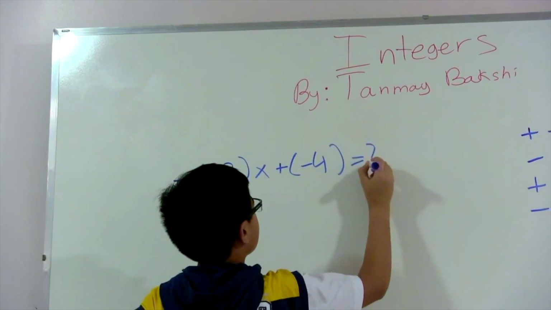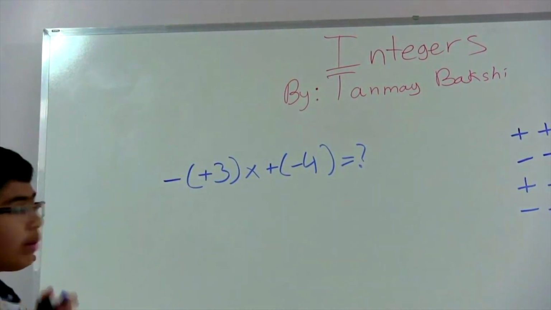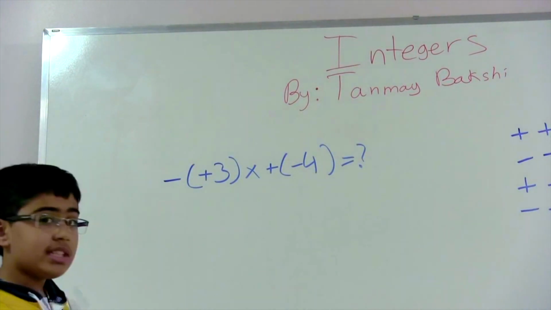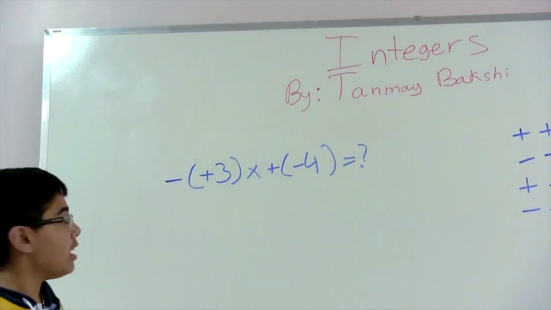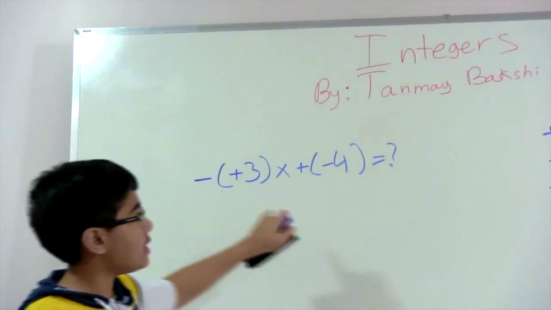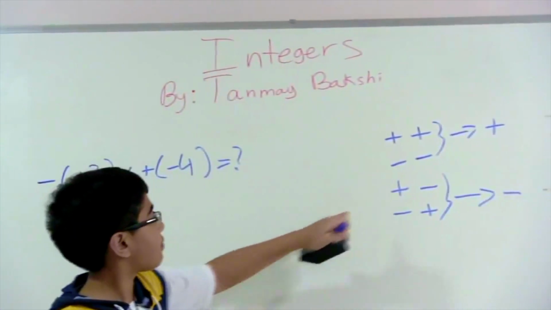What would this be equal to? Well, what we have to do is, just like in fractions, but not really, you always simplify fractions. Well, we're going to simplify this question quite literally, using this very rule.